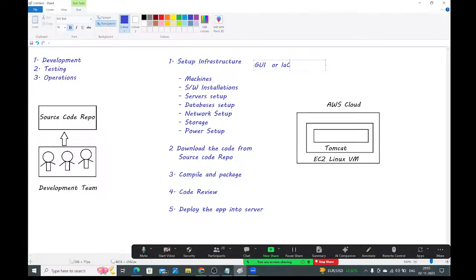In AWS, as IAC tools, what do we have, guys? We have CloudFormation templates. This is one of the IAC, infrastructure as code, services, guys. At the same time, we have Terraform also, guys. By using Terraform also, you can create the infrastructure in the AWS cloud, guys.